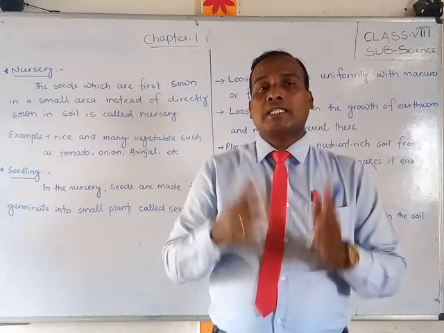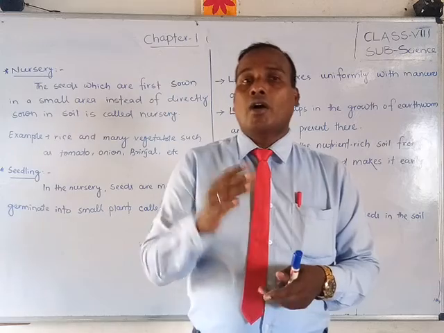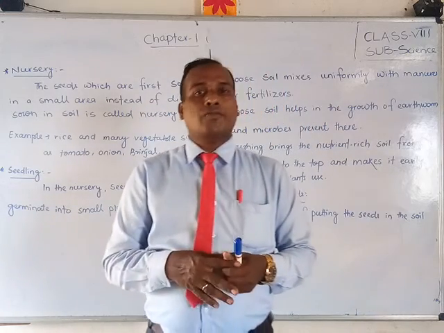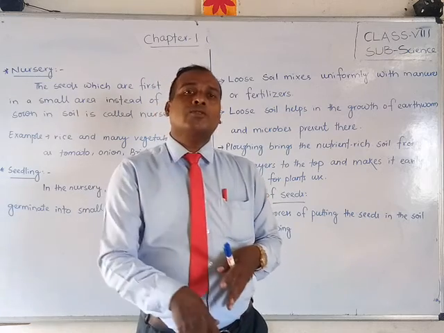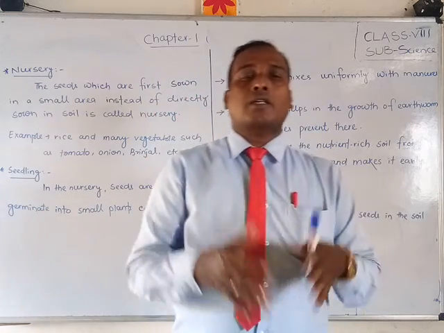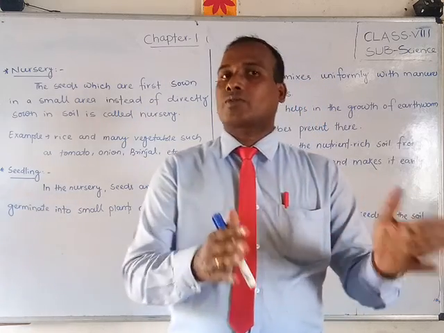The seeds that are floating on the water are the damaged seeds, the not good quality seeds. Those seeds that sink to the bottom of the bucket or the jar are the good quality seeds. That is the first thing we have to identify.